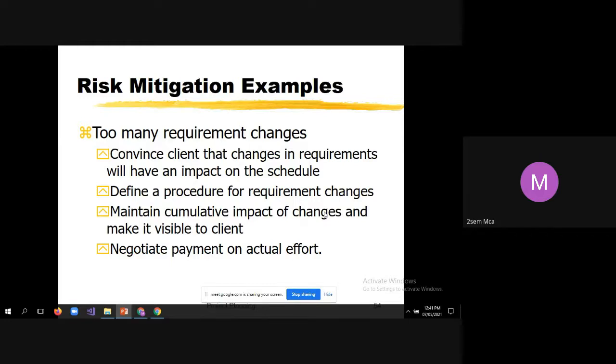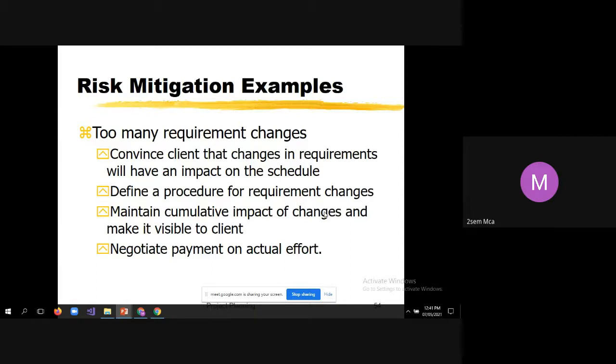Now once again the client comes with one more requirement, having a moderate impact on the overall project. You calculate the cost impact and the schedule impact, and convince the client: if it is okay, then only I will implement the change. You should accept to give more time and pay more money to implement that. If that is okay, then that risk can be taken.